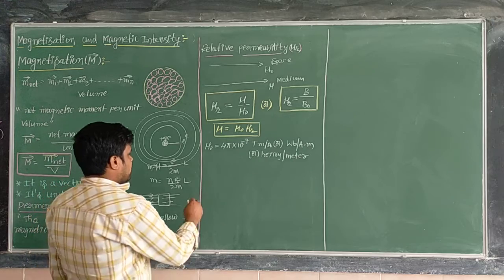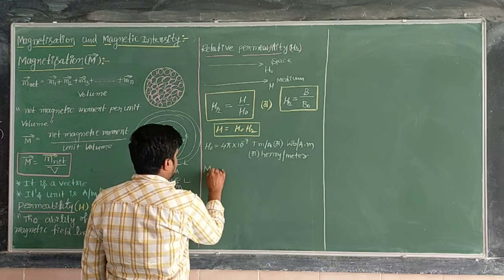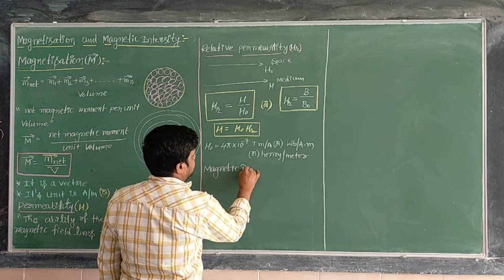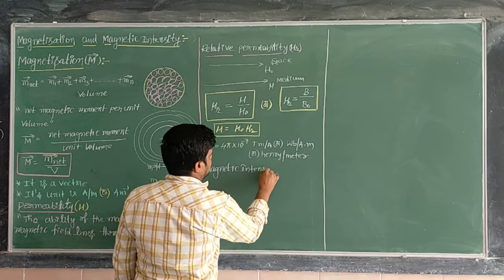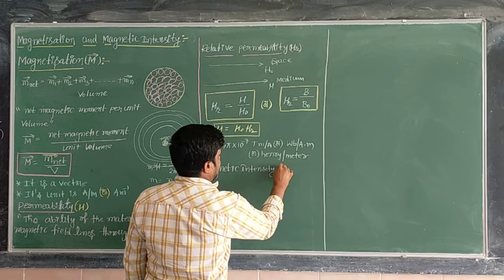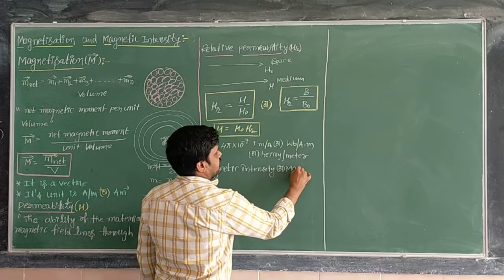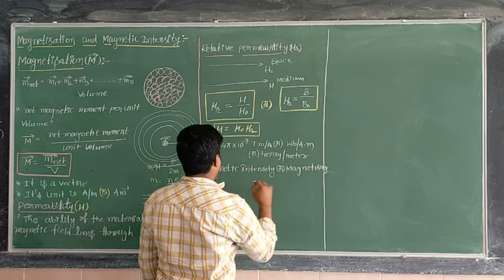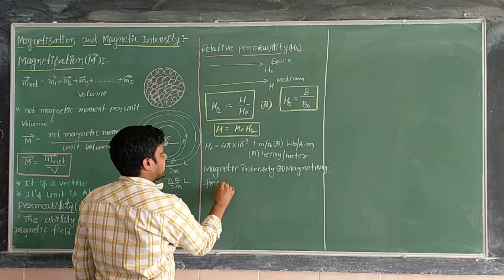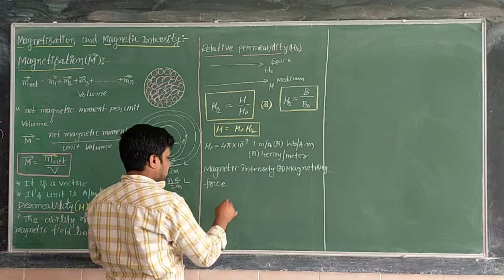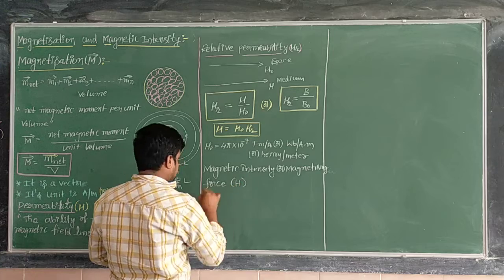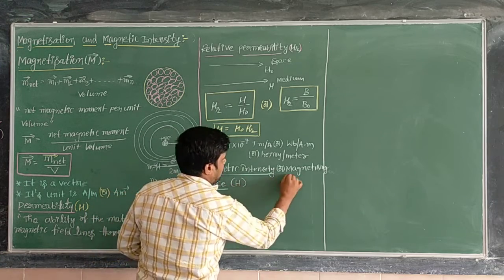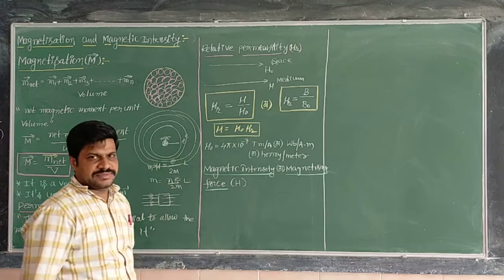These many units are there. Now this is about relative permeability. Next, another very important topic is magnetic intensity, or magnetizing force. Magnetizing force is called magnetic intensity. It is denoted by the letter H.